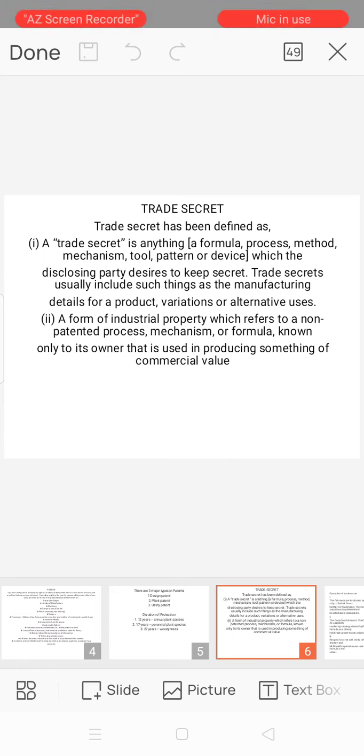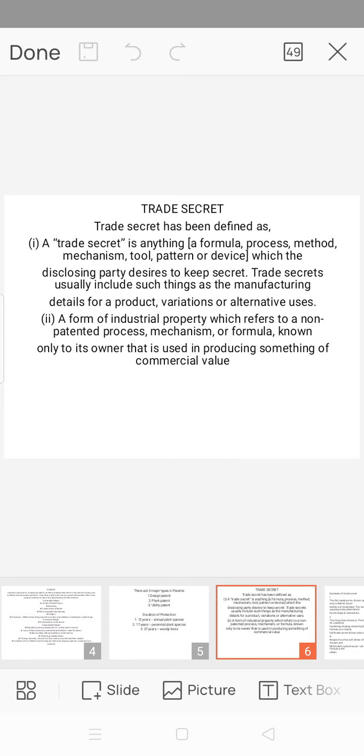A trade secret has been defined as anything, a formula, process, method, mechanism, tool, pattern, or device which the disclosing party desires to keep secret.